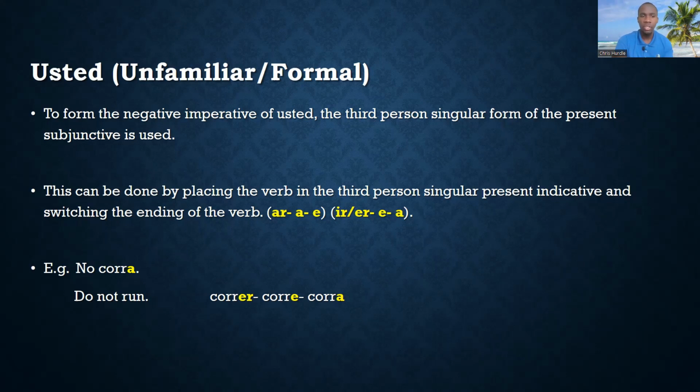For example, no corra, do not run. That comes from the verb correr, and the third person singular present tense is going to be corre. To put it in the subjunctive, we change the ending, which would be corra. So we get no corra. See, simple, not too difficult.